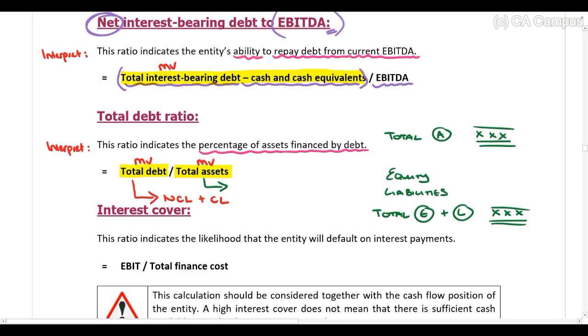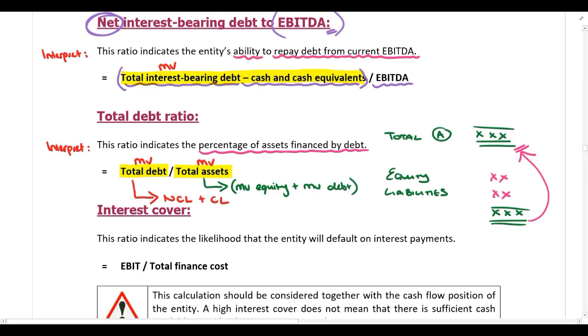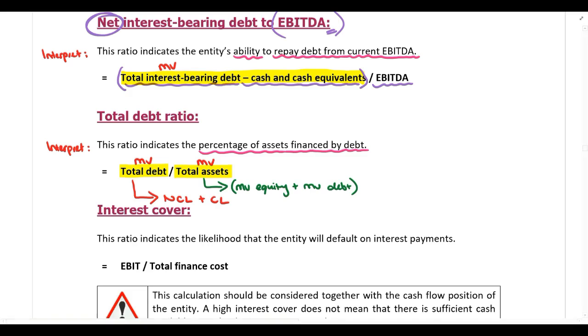So if we need to calculate the total market value of assets, we can take the market value of equity plus the market value of liabilities, and that will give us the market value of assets. So we perform this calculation. If you don't have the market value of assets, you perform this calculation by taking the market value of equity plus the market value of debt. However, if you are given the market value of assets, you should rather just use the market value of assets.